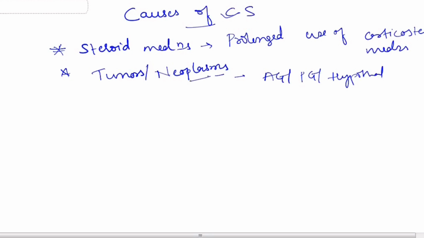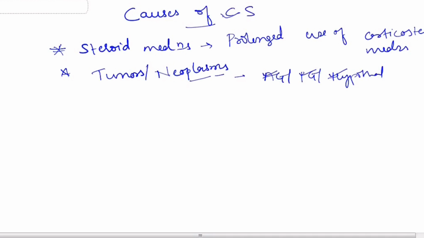Neoplasm means growth of new tumors. Growth of such tumors may also increase the level of cortisol.